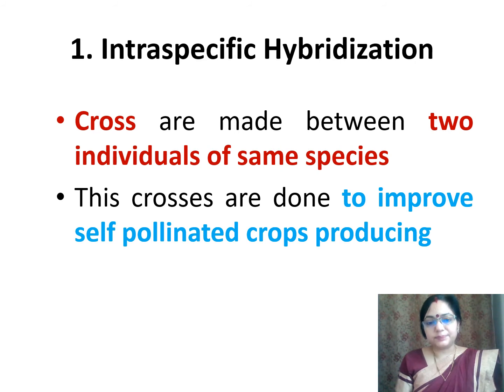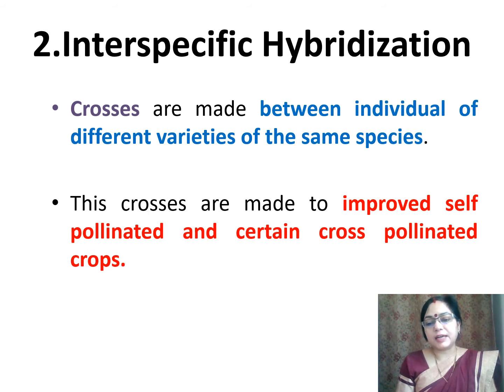Intraspecific hybridization. In this, crosses are made between two individuals of same species. This type of crossing is done to improve self-pollinated crops. Interspecific hybridization. When crosses are made between individuals of two different varieties of the same species, then it is called interspecific hybridization. This type of hybridization is made to improve self-pollinated as well as some cross-pollinated crops.